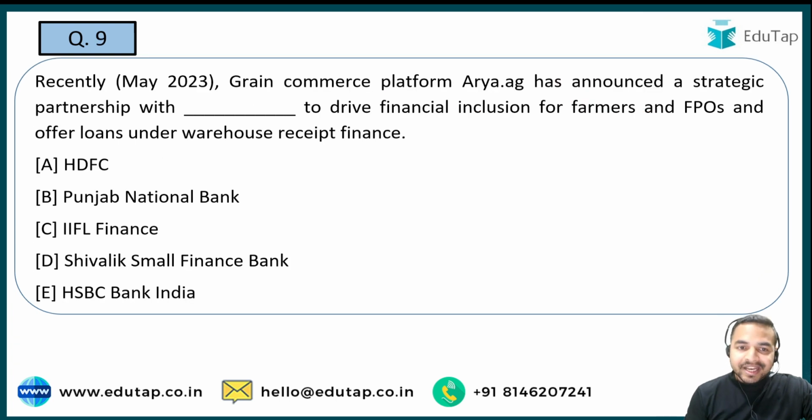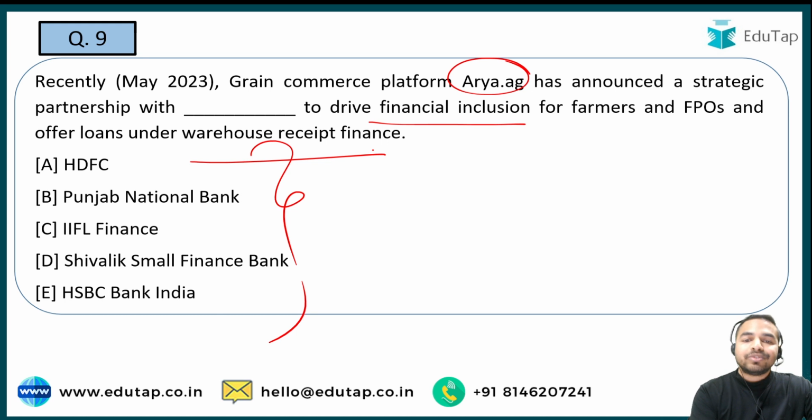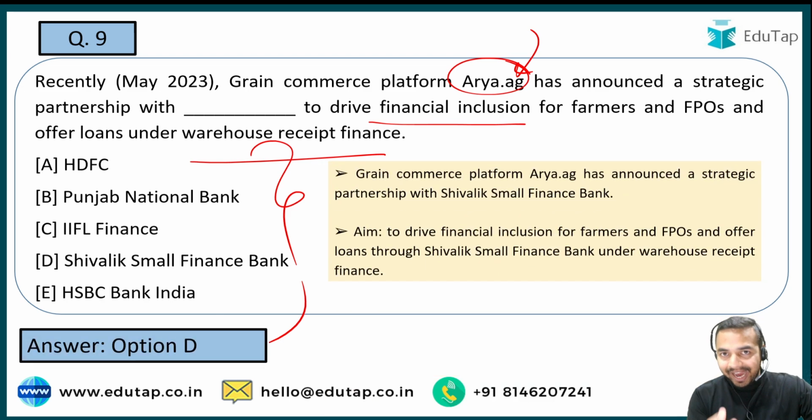Now the next question. Grain commerce platform Arya.ag has announced a strategic partnership. See guys, once again there is a question on partnership. तो Arya.ag ने announce किया है and you are required to tell me कि किसके साथ ये partnership की गई है, जो कि aim है इसका to drive financial inclusion for the farmers and the farmer producer organizations and offer loans under the warehouse receipt finance. तो उस ऑर्गेनाइजेशन का नाम बताना है जिसके साथ Arya.ag ने इस पार्टनरशिप को यहाँ पर किया है. And here guys the name of that entity is Shivalik Small Finance Bank with which this particular partnership has been done by Arya.ag.